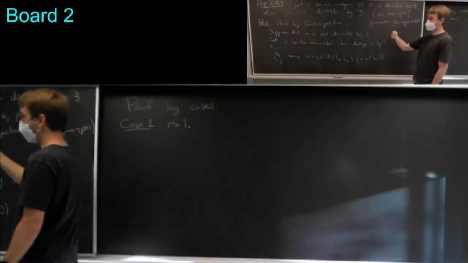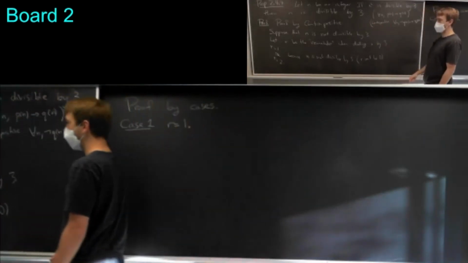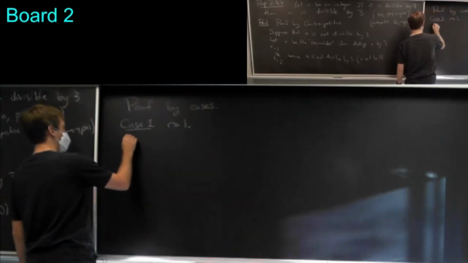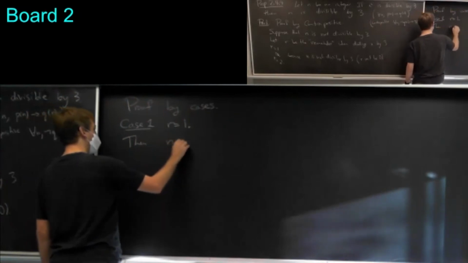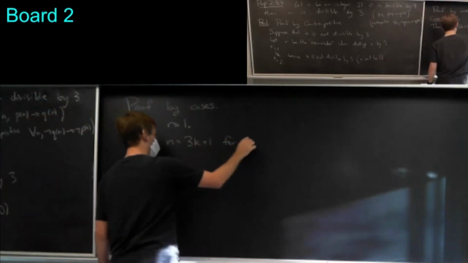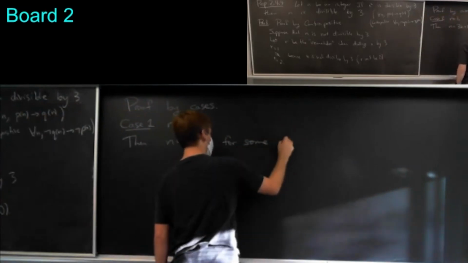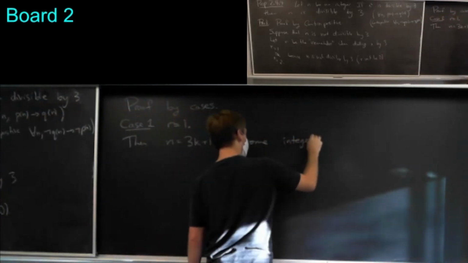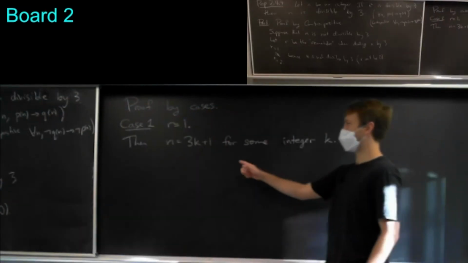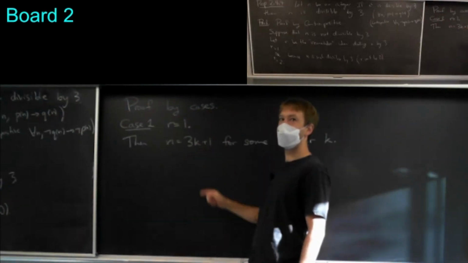So if I try to divide n by 3 and I get a remainder of 1, then n is of the form 3k plus 1 for some integer k. That's what it means for the remainder to be 1.